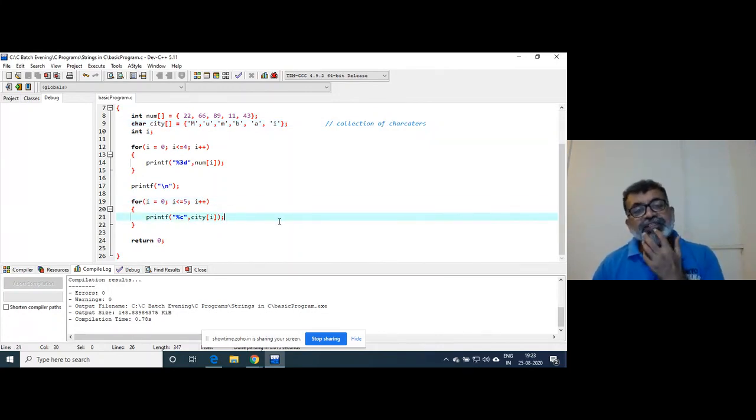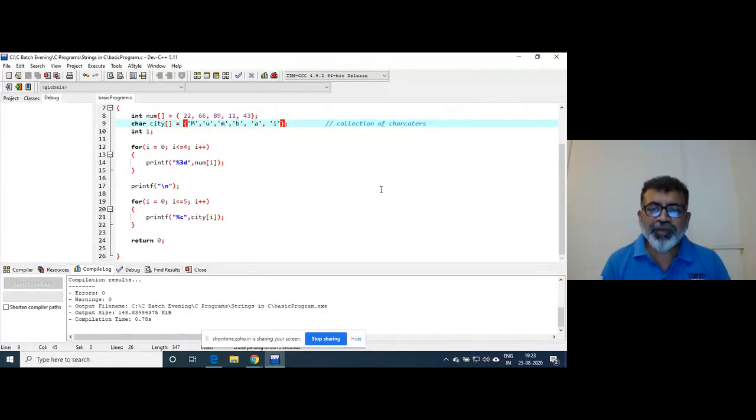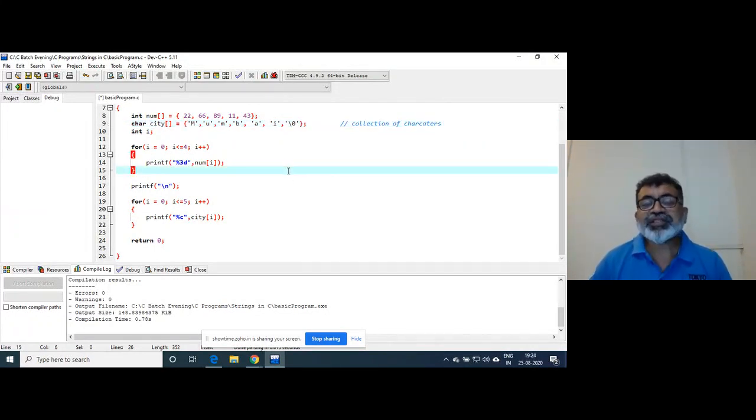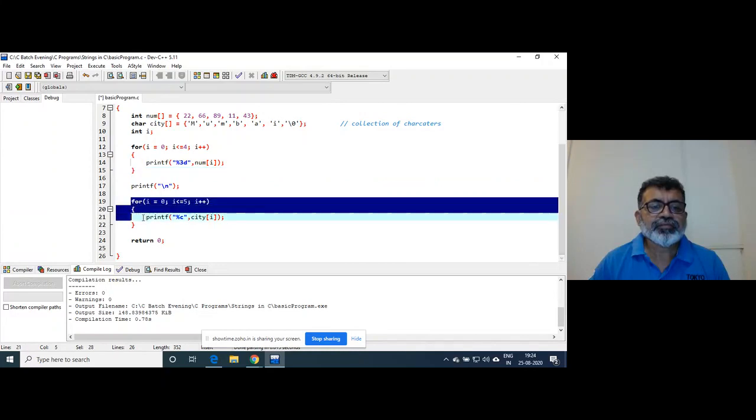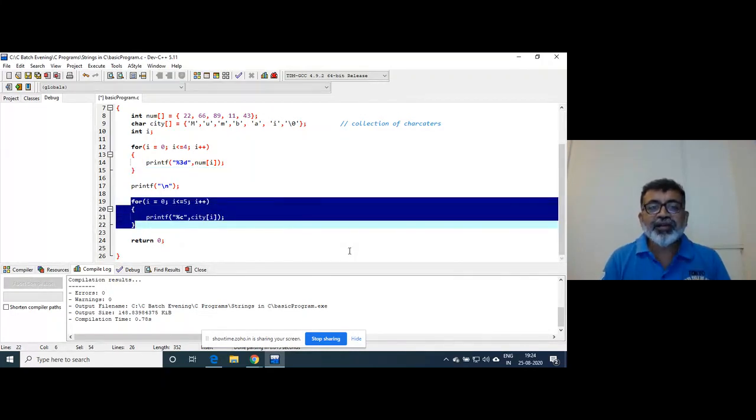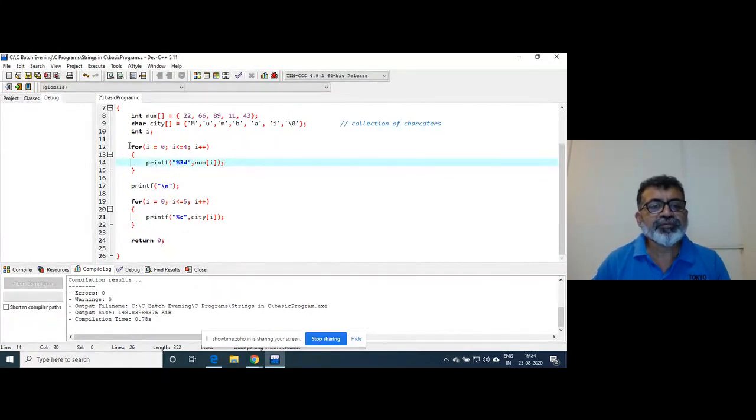So what is a string? A string is an array of characters terminated by slash zero, as they have put. So if this has to be made as a string, then I will have to write it like this. Now in this case, at least we can write a loop like this. I'll remove this now.